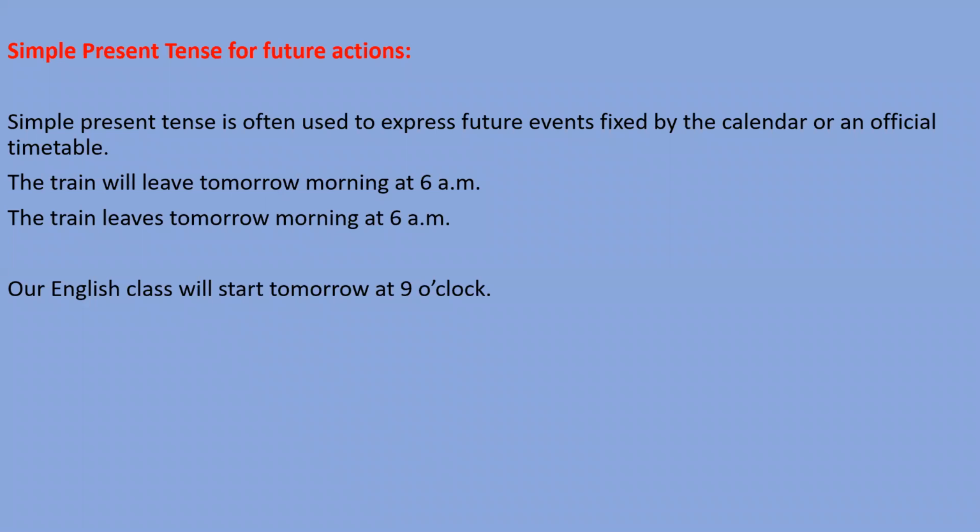So you can say this sentence in two ways. First way I have told you, like our English class will start tomorrow at 9 o'clock. For this action, you can use simple present tense also, and you can say our English class starts tomorrow at 9 o'clock, right? So here we have understood that for the future events which are fixed, time is mentioned there, we can use simple present tense also and simple future tense also, right? So both the sentences are right.